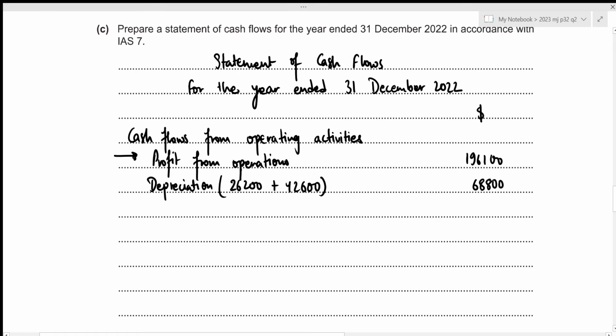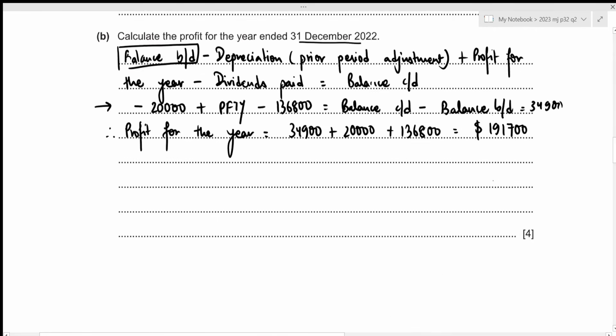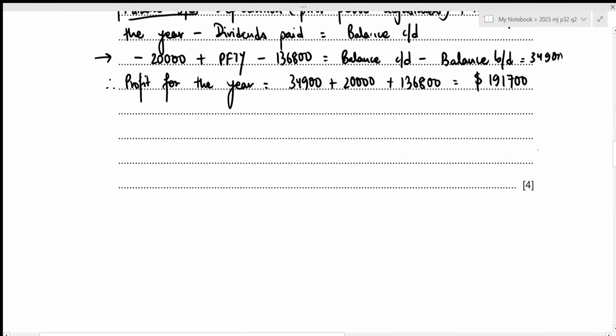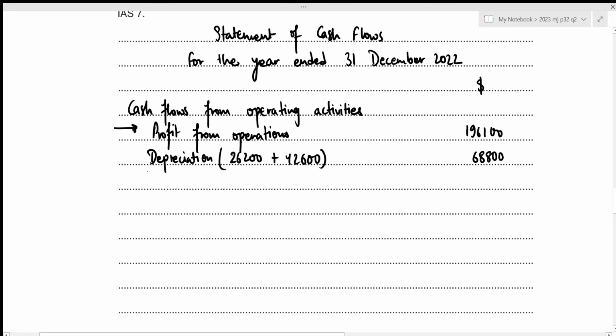from profit from operations. Now, while going over the information above, we also figured out that there was profit on disposal. And remember that this relates to disposal of non-current assets, which should be categorized under investing activities and not operating activities. So we'll be excluding this as well. And while calculating profit from operations, we added the profit on disposal. Now, in order to exclude it, we just have to subtract it back. So the next item is going to be profit on disposal. That will be 900, and we're excluding it.